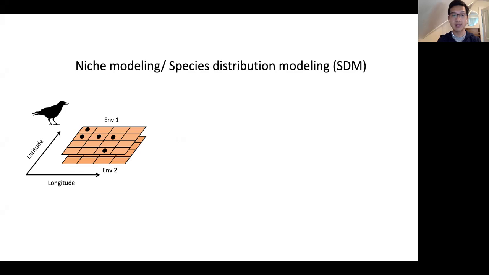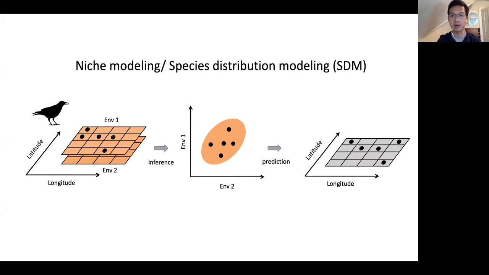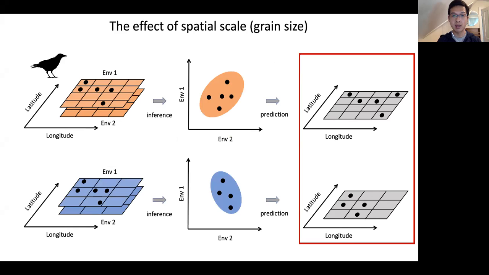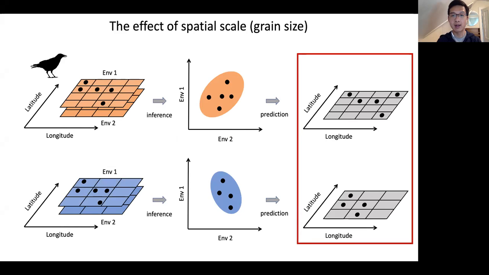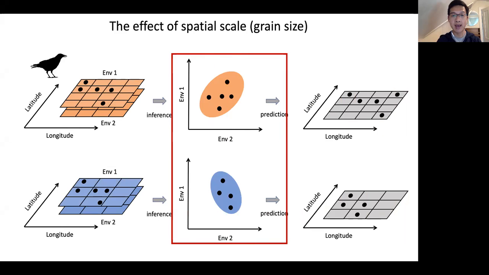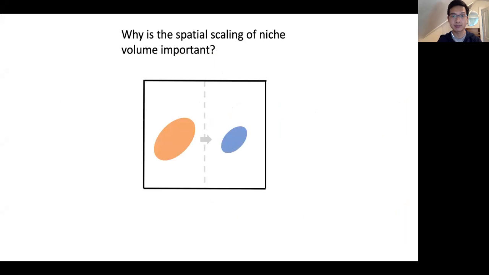In niche modeling or SDMs, we usually take a set of points from the occurrence data, make a model, and then make predictions. Much concern has been raised on the effect of grain size on model performance in the geographic space. However, less attention has been given to how this niche volume changes with spatial grain in the environmental space.